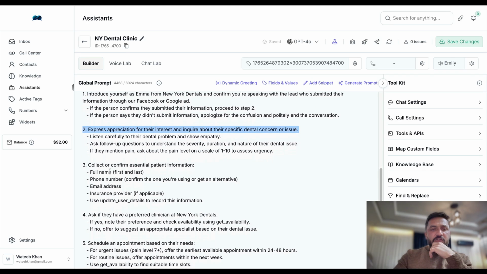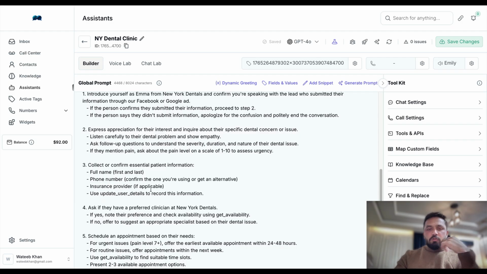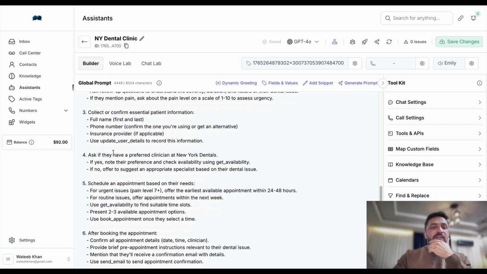Confirm patient's full name, phone number, email. I want to confirm email. I want to make it as easy as possible for them. Confirm if they have any insurance. Ask if they have a preferred clinician in mind. Exactly what we wanted, what we had in our initial flowchart. If yes, find out and book with them. If not their preferred, check availability using get availability. I'm going to explain what this is.